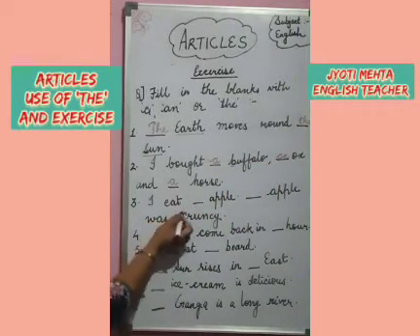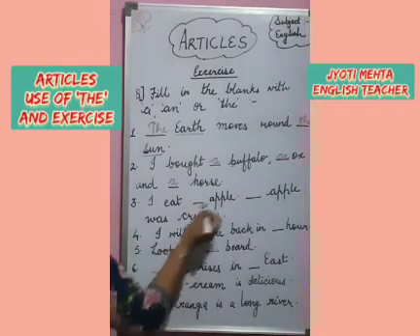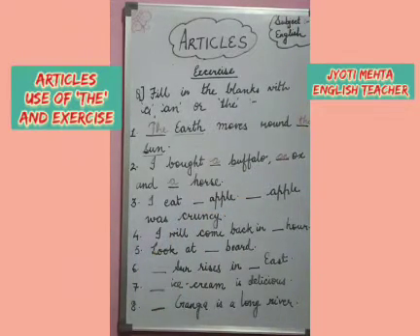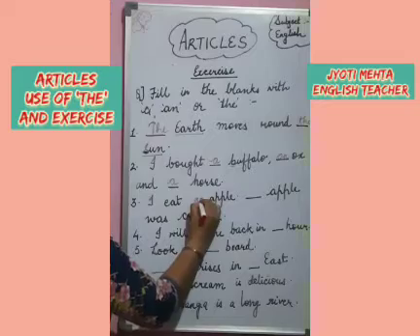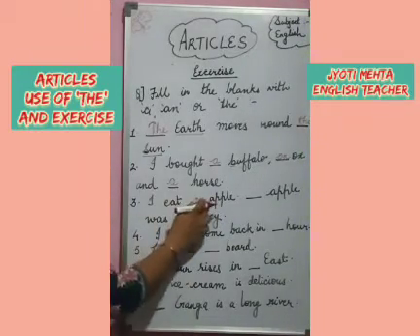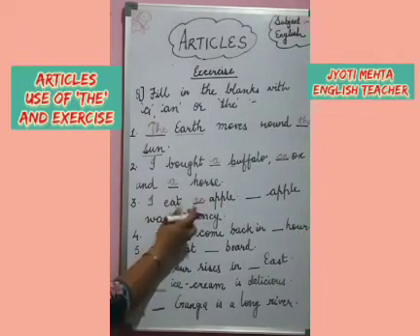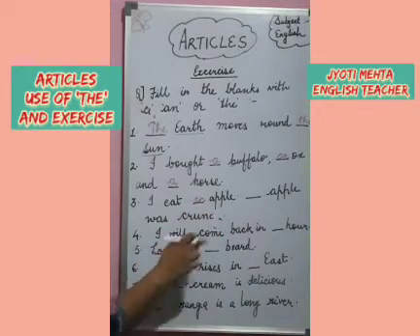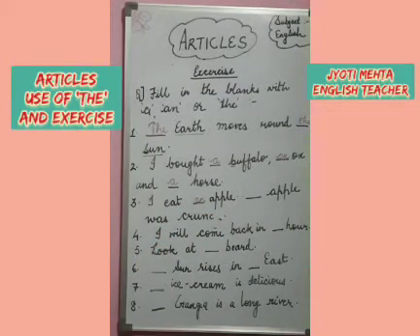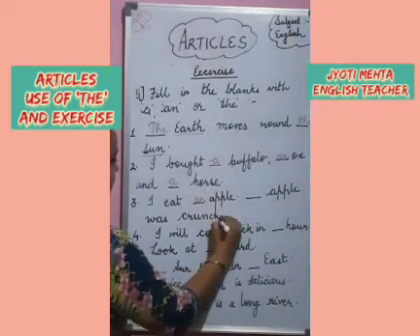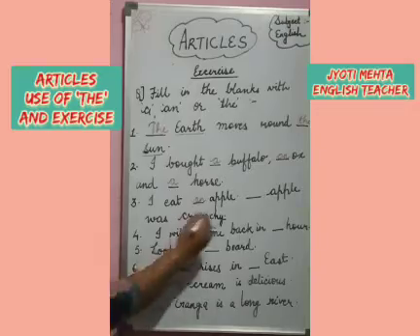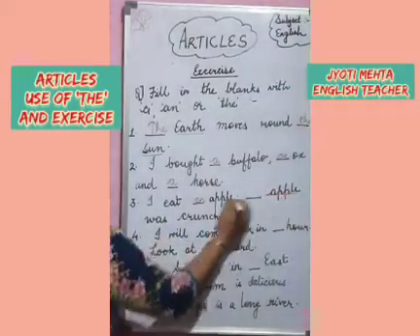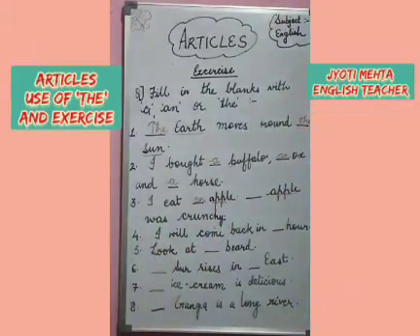Next is I eat dash apple. Dash apple was crunchy. So here, I eat an apple. Apple, a vowel sound, and it is indefinite again. So I eat an apple. And next, in the same sentence, the same noun is repeated. So what is the rule?